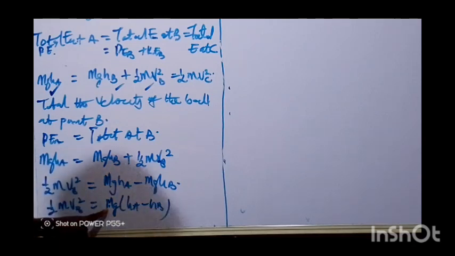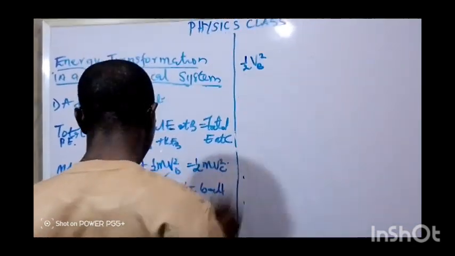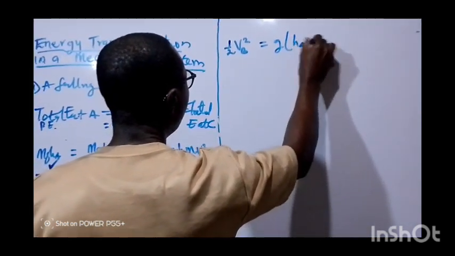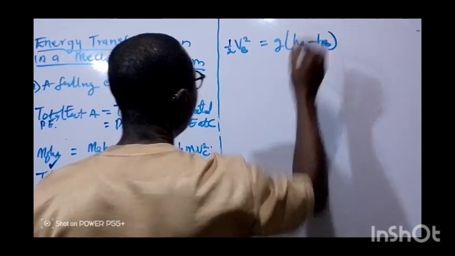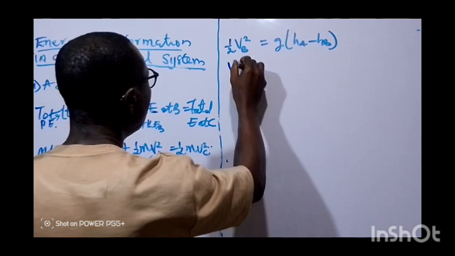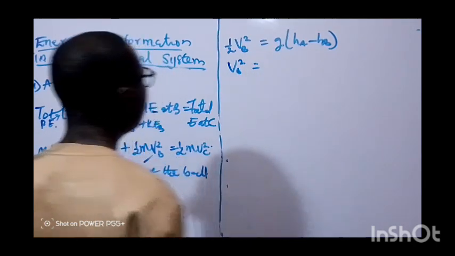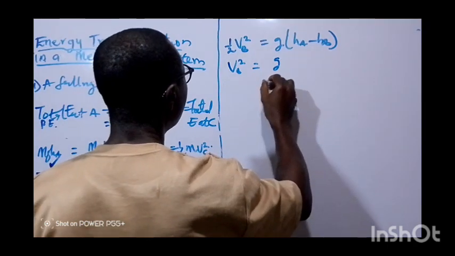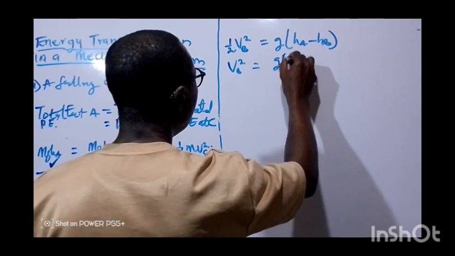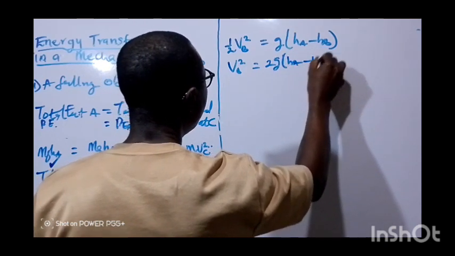So we are left with half vB squared equal to g into bracket HA minus HB. So vB squared will be equal to 2g into bracket HA minus HB.